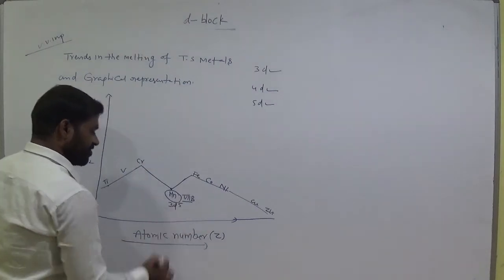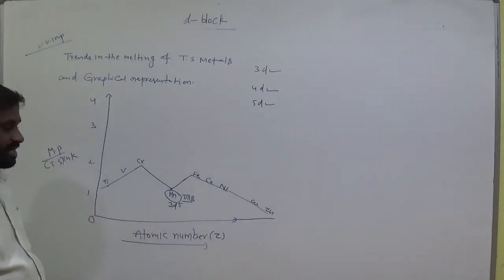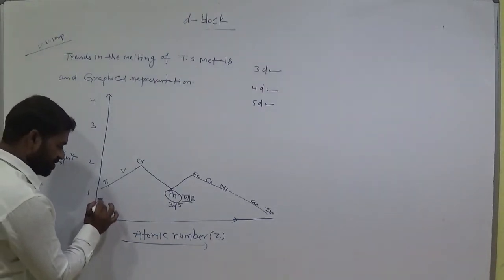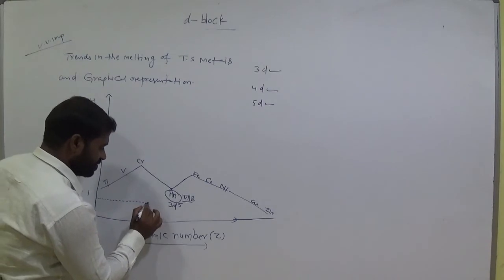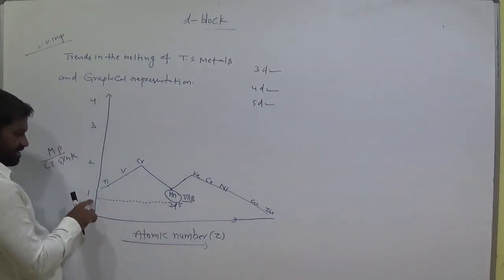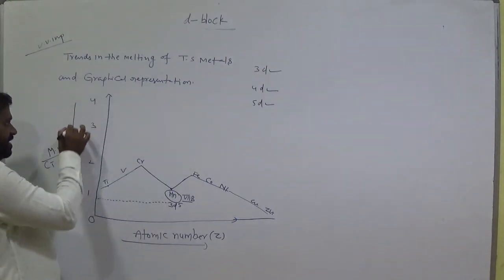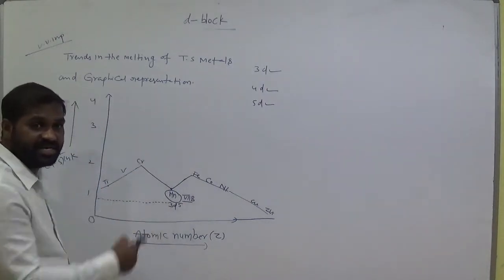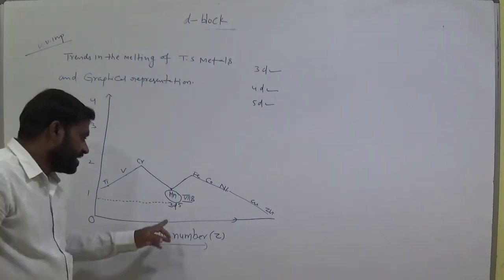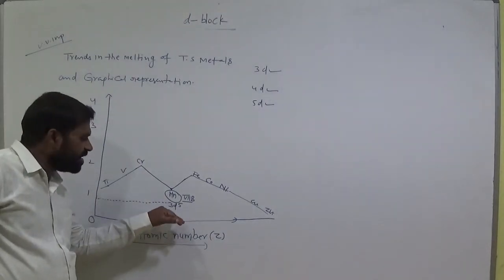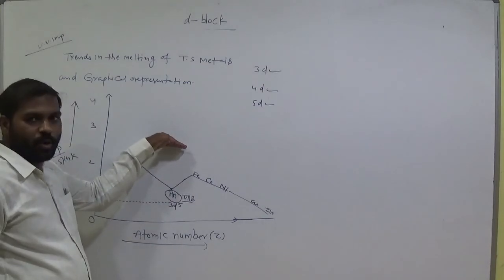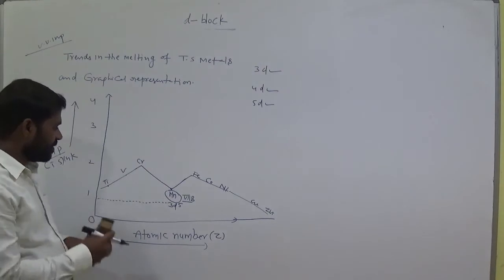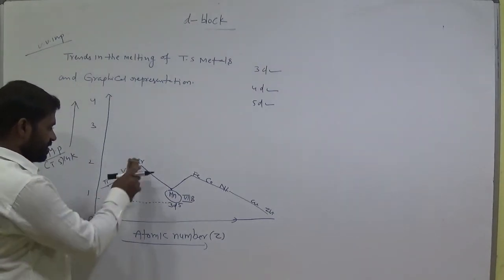It has d5 configuration. Five unpaired electrons are here. Listen carefully. But what is its melting point? Its melting point is very low. Compare here: melting points increase from left to right. Even though it has 5 unpaired electrons, as we already discussed in the previous class, we would expect it to have the maximum melting point. Am I right? But it has a low melting point value.